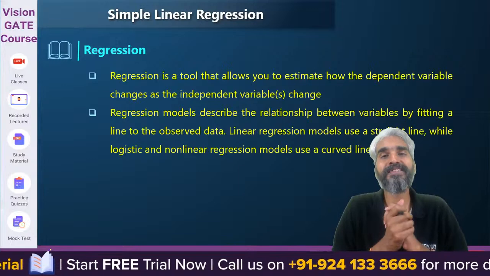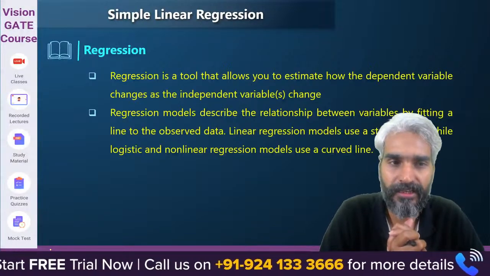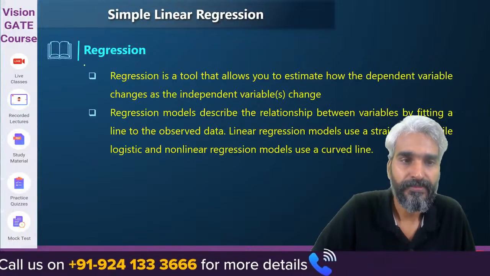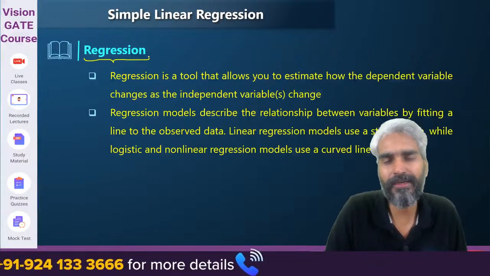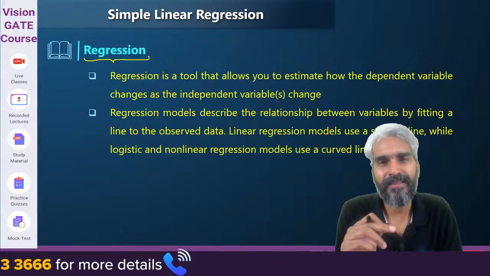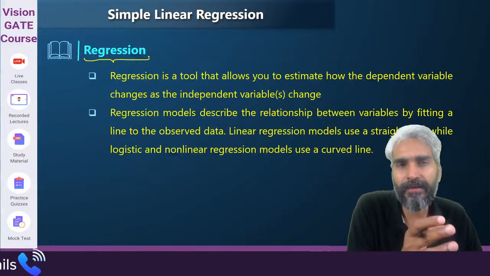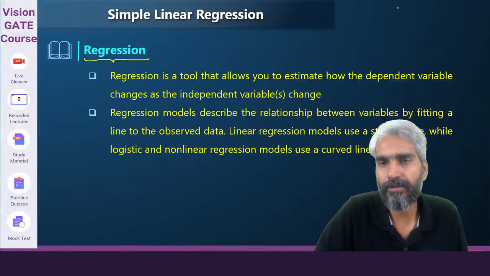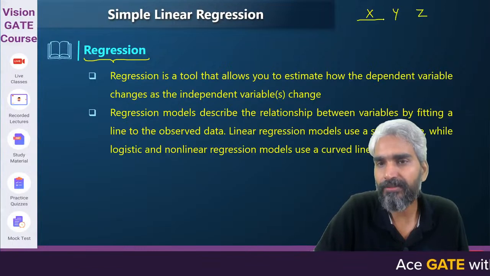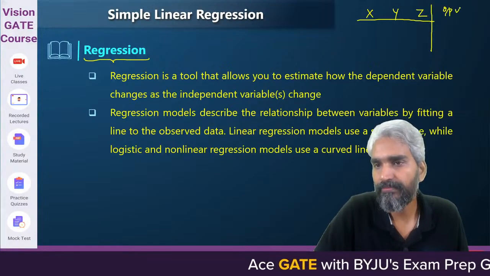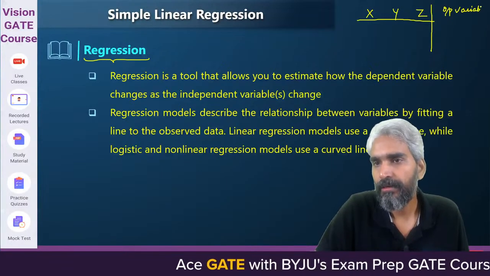Let's start with the simple linear regression concept. First of all, what do I mean by regression? I told you that regression is basically analyzing a number of independent variables with respect to a dependent variable. There may be a number of variables x, y, z, and based on these x, y, z, there can be an output variable.